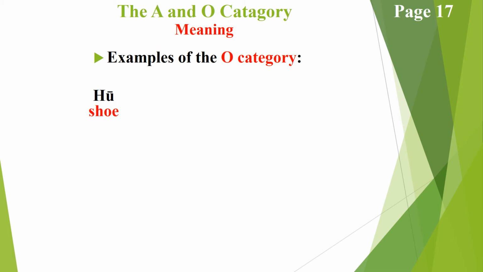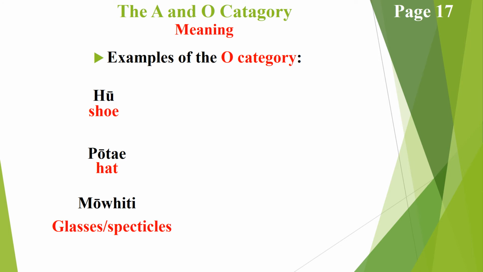So we can look at things like hu, which is shoes, pōtai, which refers to hat, mōwhiti, glasses, and I said spectacles here, and that should be an A there, and I haven't corrected it. So that's a mistake I haven't corrected, but that's kei te pai. Everybody knows what I'm talking about. Spectacles, so I did put spectacles there because mōwhiti, for glasses, people might think they're drinking glasses, okay? And so you can wear them as spectacles, but they'd look pretty stupid. And you'd have nothing to hang over your ears if you wear glasses on your eyes. So that's why I put spectacles there, because everybody knows what that means.